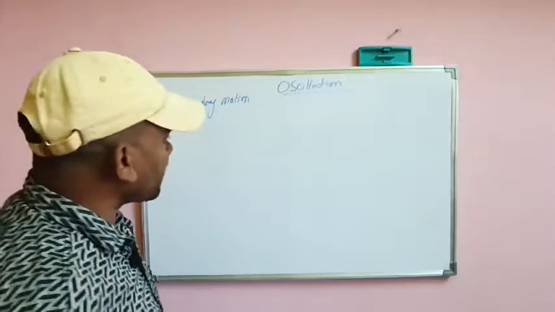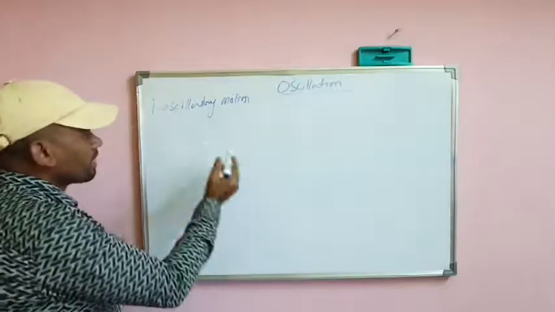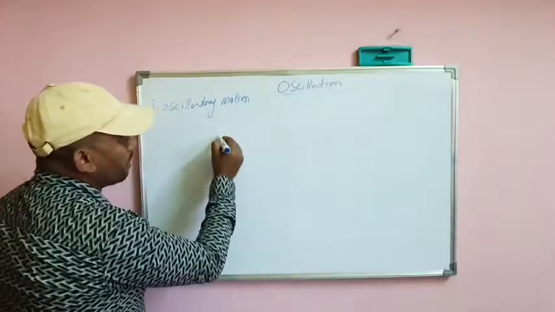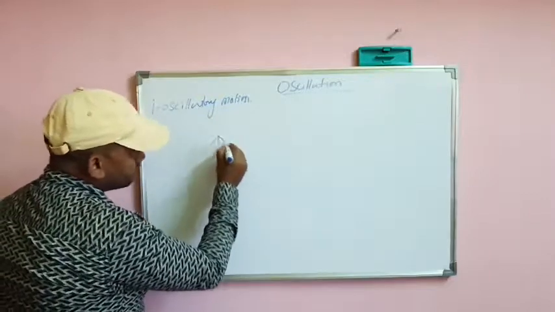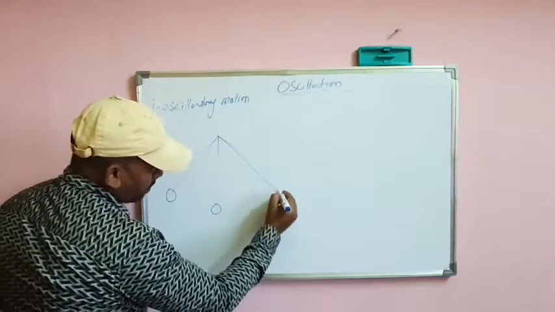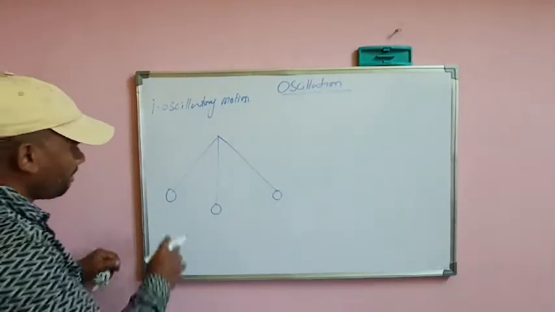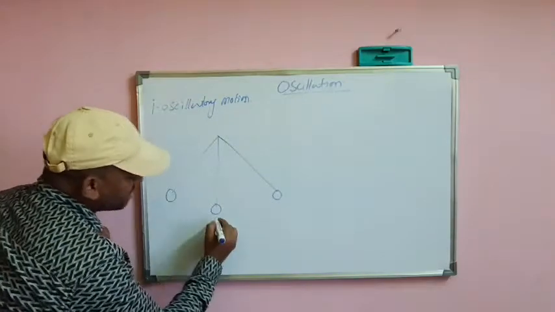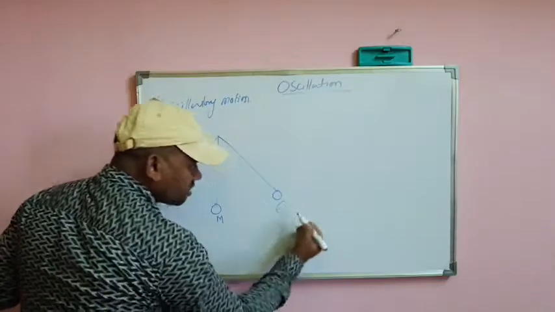Take an example. We have two different examples with pictures. I will explain. Let's assume we have a pendulum. Here this is the mean position, this is an extreme position, and this is also an extreme position.